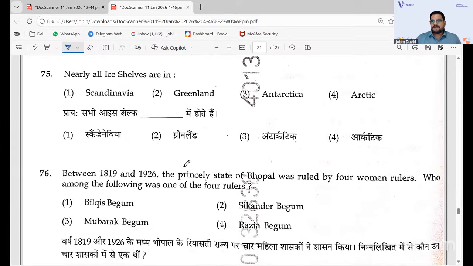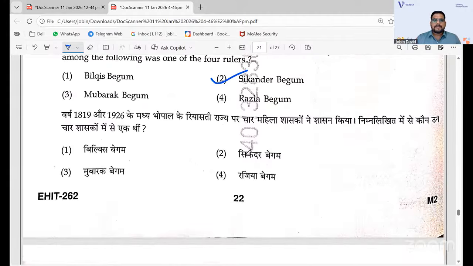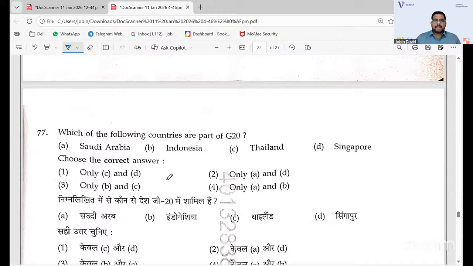Nearly all ice shelves are in... This is the 75th question. The answer is 3, Antarctica. 76, the princely state of Bhopal was ruled by 4 women rulers. Which was the one? The answer is Sikandar Begum. 77, 4 is the answer: only A and B is the right answer.